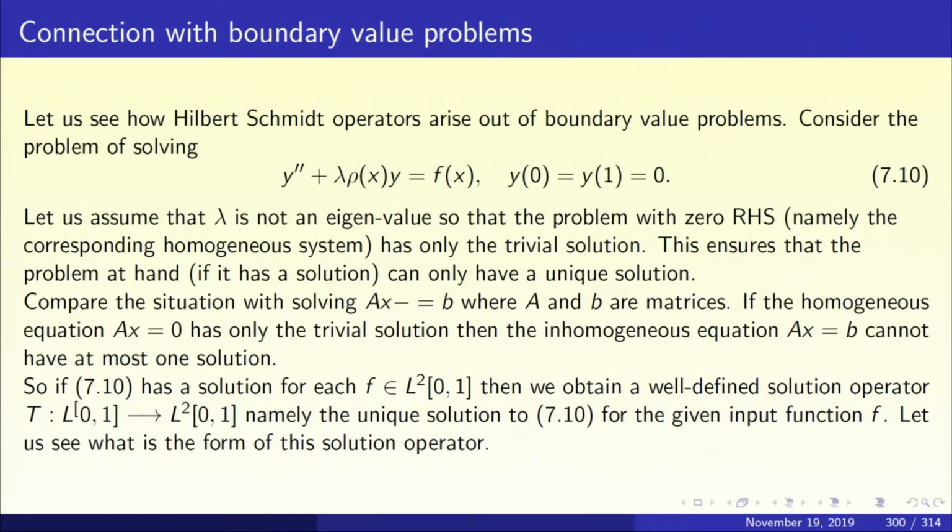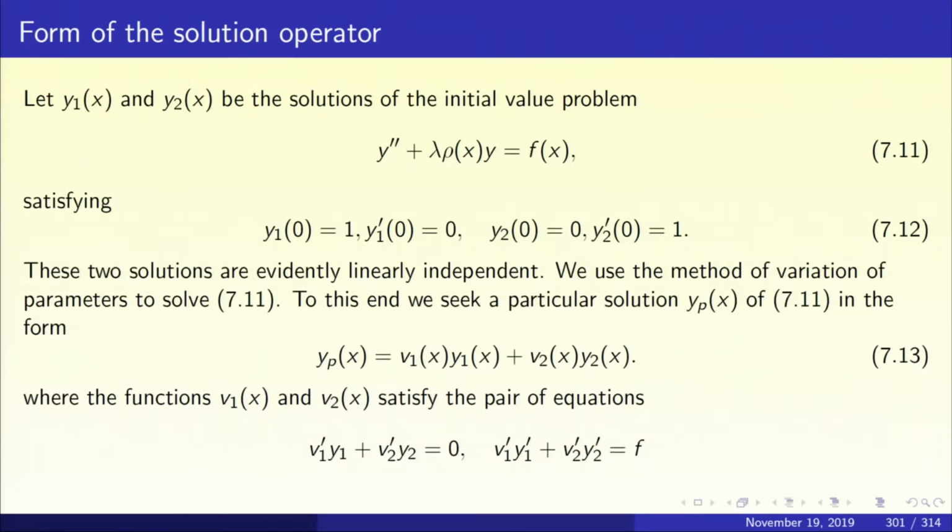Let us take solutions y1 of x and y2 of x of the homogeneous equation y double prime plus lambda rho x y equal to 0, equation 7.11, satisfying the conditions y1 of 0 equal to 1, y1 prime of 0 equal to 0, y2 of 0 equal to 0 and y2 prime of 0 equal to 1. So, let us take these two solutions y1 and y2.